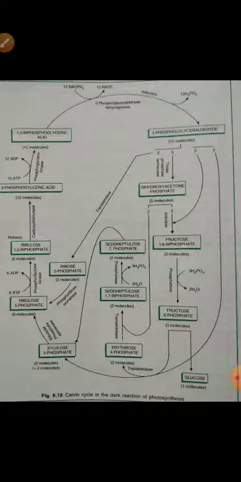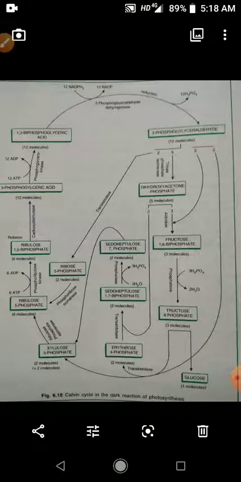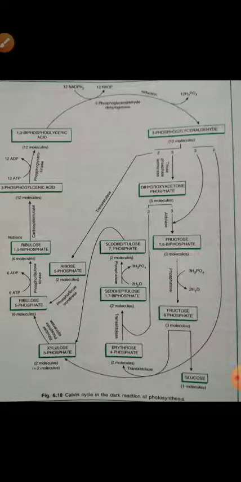It breaks into 2 and 3 molecules. 3 molecules of dihydroxyacetone phosphate and 3 molecules of phosphoglyceraldehyde combine together, then form 3 molecules of fructose 1,6 biphosphate. Fructose 1,6 biphosphate changes into fructose 6-phosphate. So from this, 1 molecule of glucose is formed.